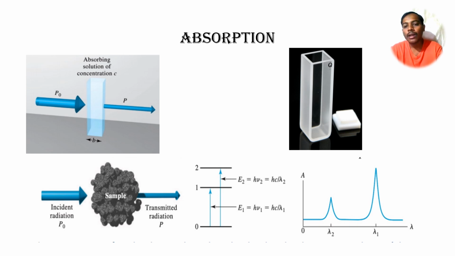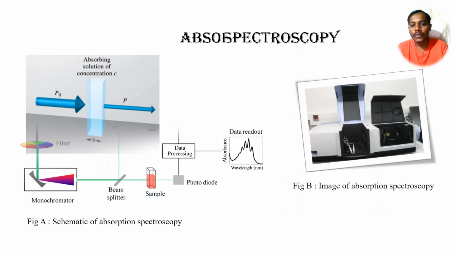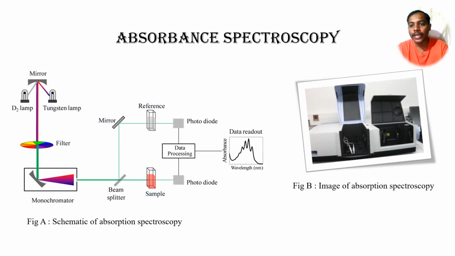We can see that in the graph also. There are two different peaks, and those peaks reflect that absorption has happened. This one is the quartz cuvette, where we can hold the sample, and we fix that quartz cuvette in the absorption spectroscopy.